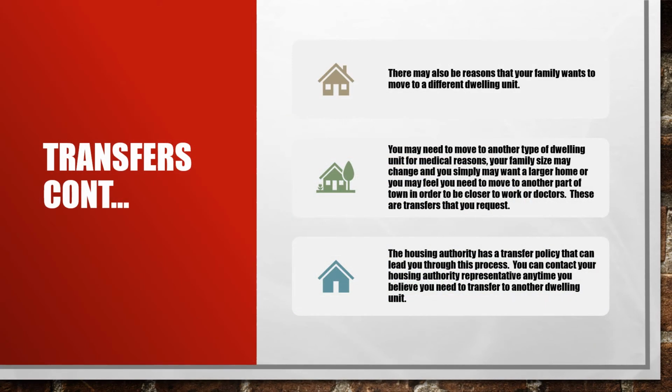Transfers continued. There may also be reasons that your family wants to move to a different dwelling unit. You may need to move to another type of dwelling unit for medical reasons, your family size may change, and you simply may want a larger home, or you may feel you need to move to another part of town in order to be closer to work or doctors. These are transfers that you request. The housing authority has a transfer policy that can lead you through this process. You can contact your housing authority representative anytime you believe you need to transfer to another dwelling unit.